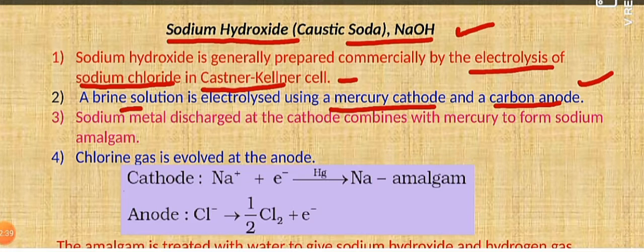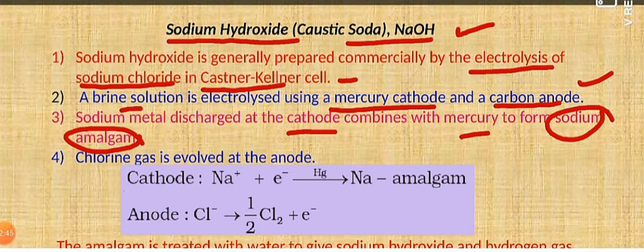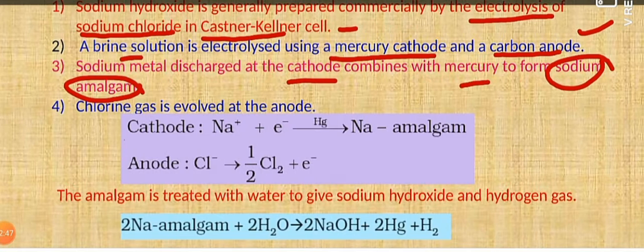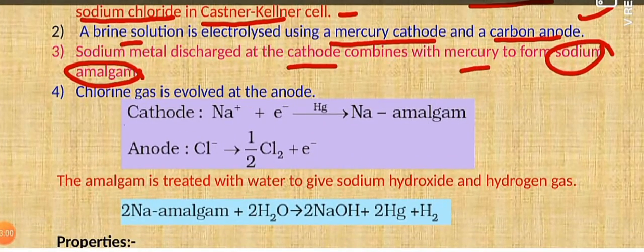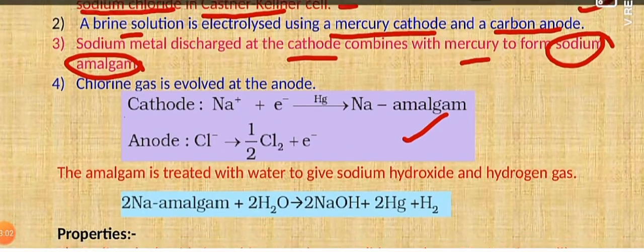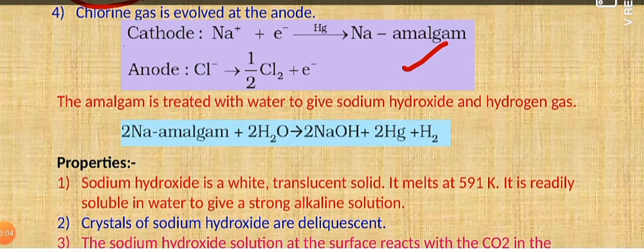Sodium metal will be formed at the cathode, which will combine with mercury to form sodium amalgam. Similarly, the chloride ion, being a negatively charged anion, moves towards the anode, and again here oxidation will take place. As a result of this, chlorine gas will be liberated at the anode. So we can say that the overall cell reaction is: sodium amalgam is formed at the cathode and chlorine gas is evolved at the anode.